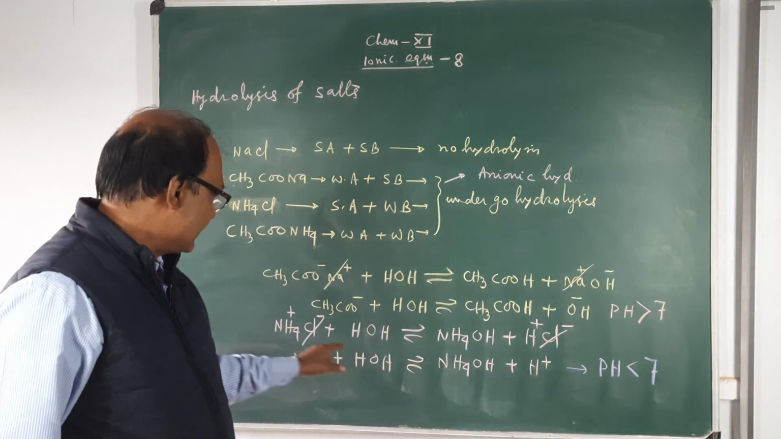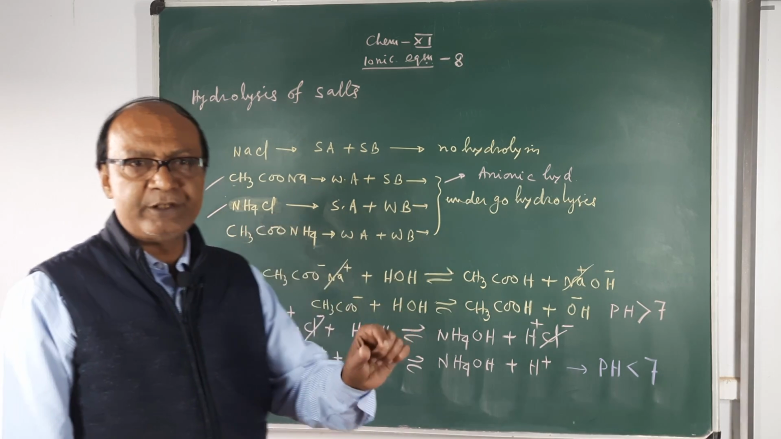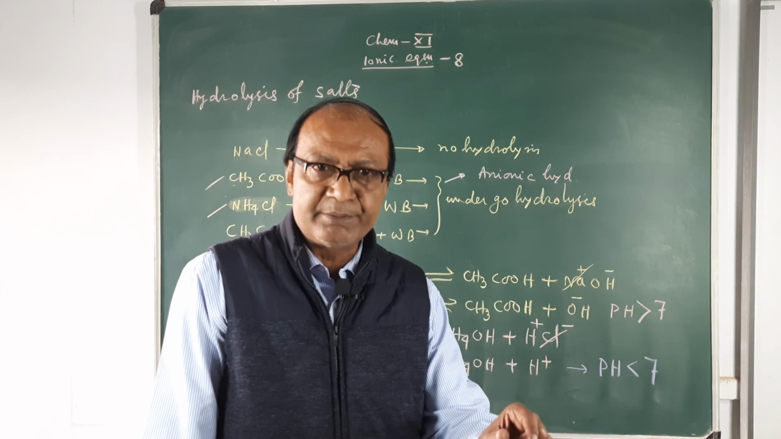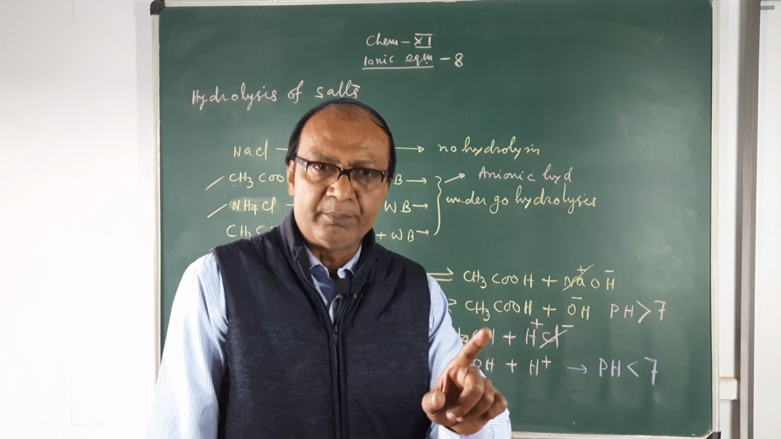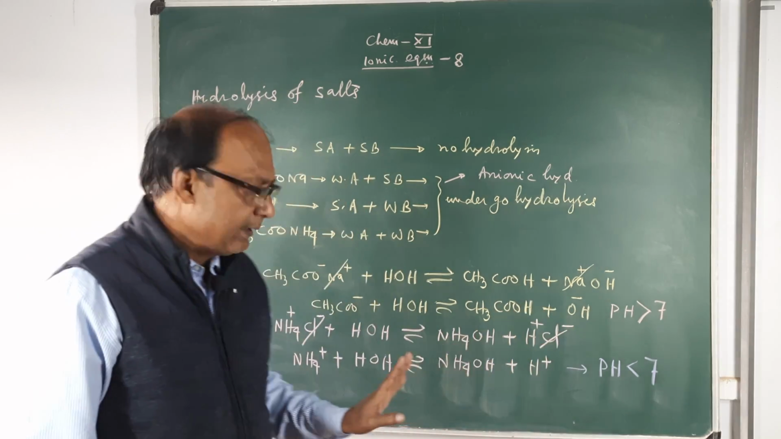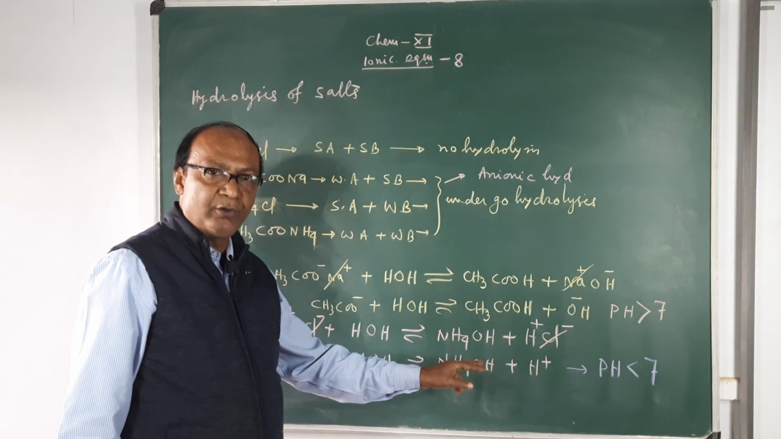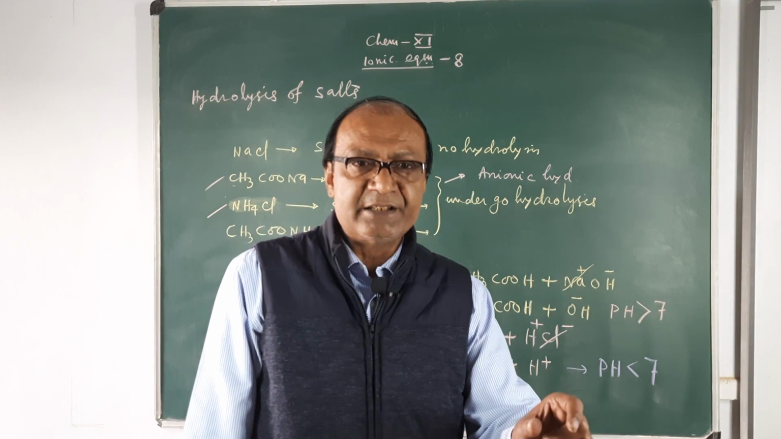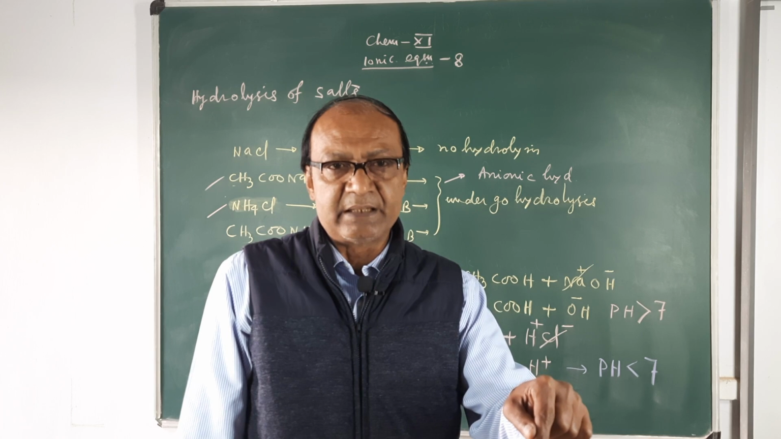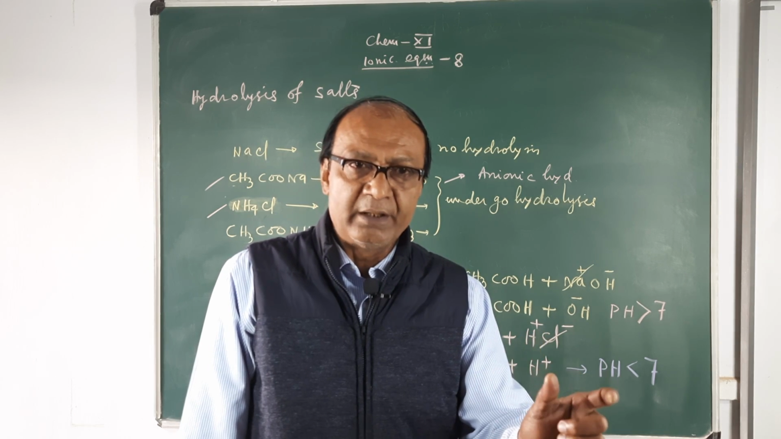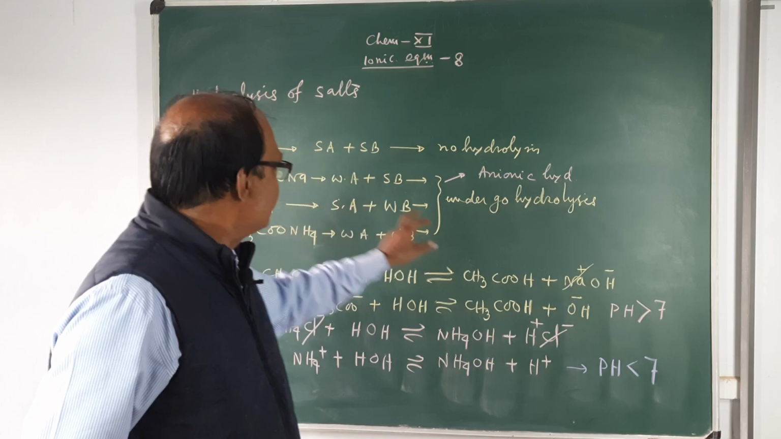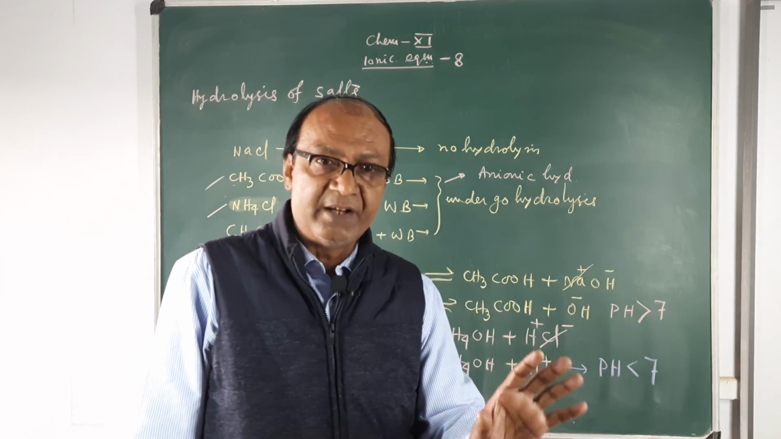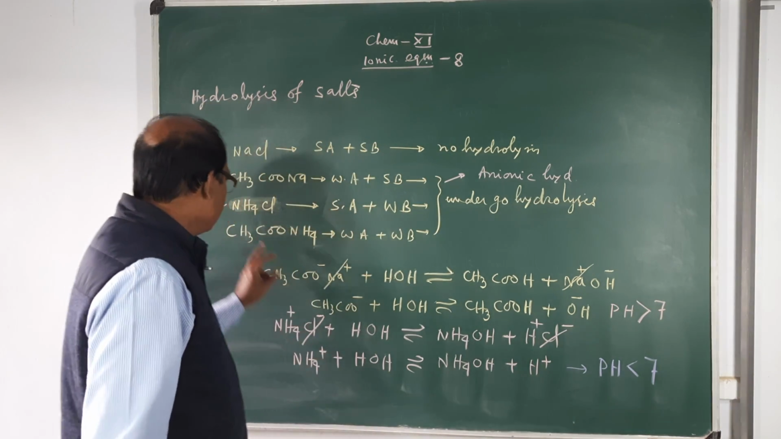Or alternatively, you can say if you make a solution of ammonium chloride in water and measure its pH, you will find the pH of the solution will be less than 7 because of hydrolysis. In case of sodium chloride, if you make a solution and examine its pH, it will be exactly 7. That means neutral, neither acidic nor basic. This means that neither cation nor anion is reacting with water. So this is the third type.